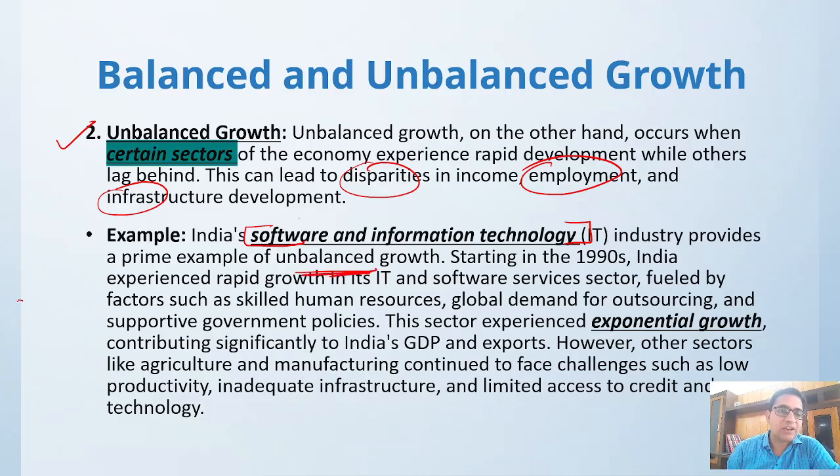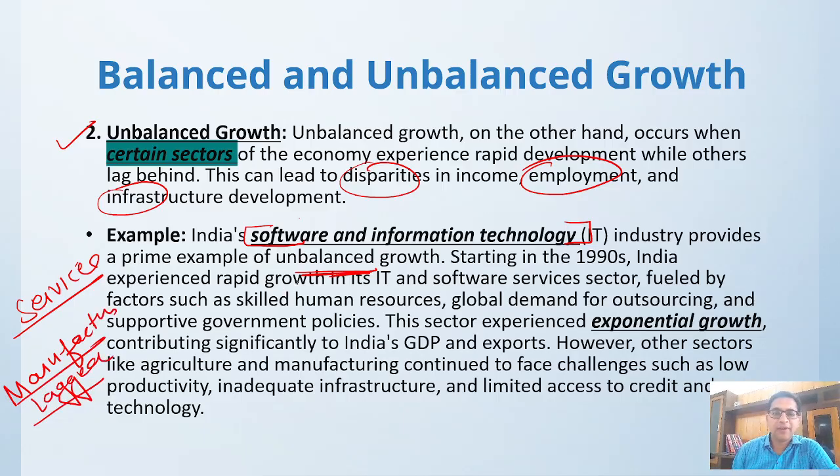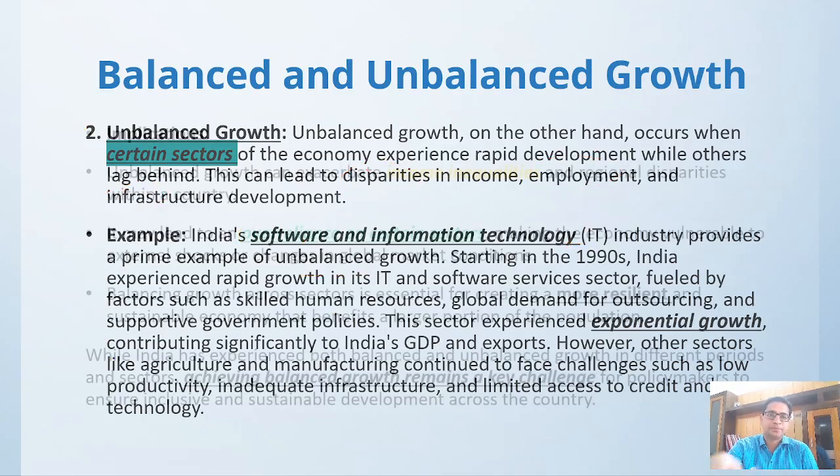Because of this service sector growth, our manufacturing has lagged behind. We were only able to develop skilled human resources for software and information technology, and because of that, we have lagged on the agriculture side and on the manufacturing side. So this is an example of unbalanced growth that has happened. India has achieved balanced growth in certain sectors, and India has also achieved unbalanced growth in certain sectors.